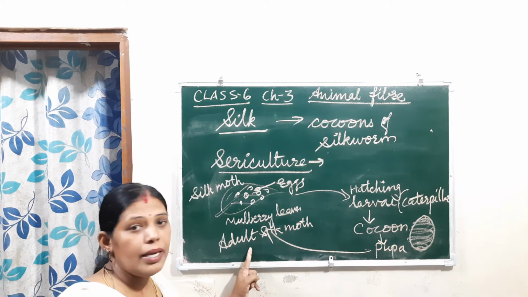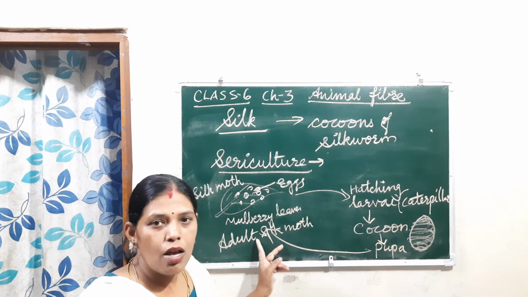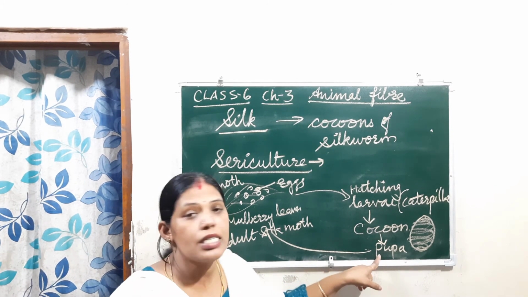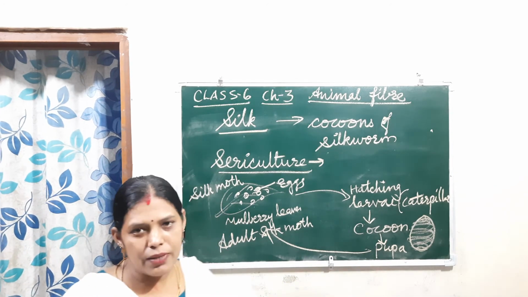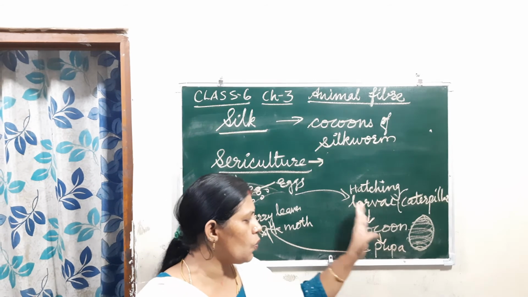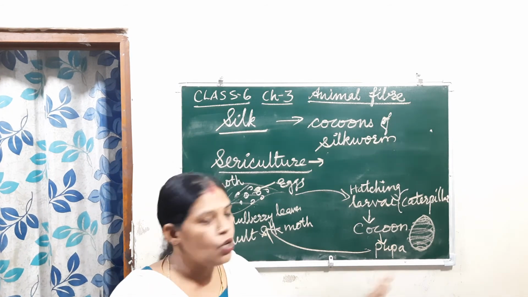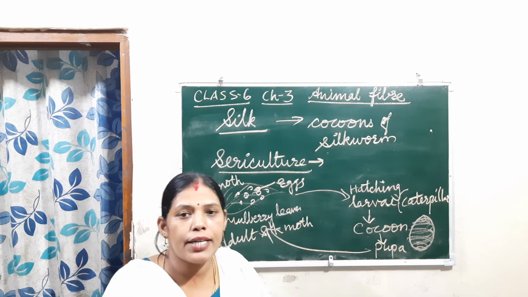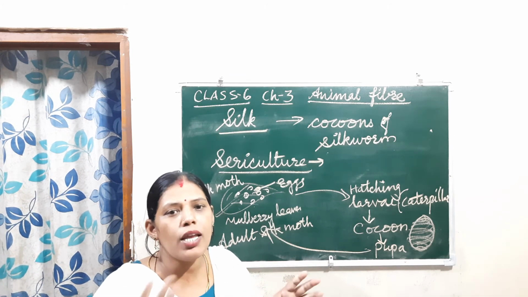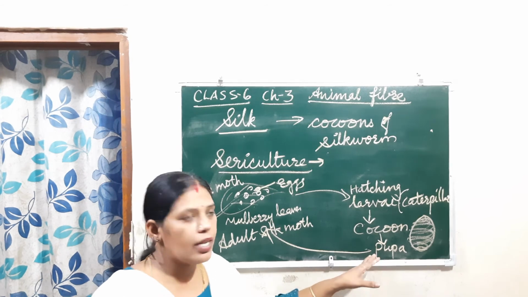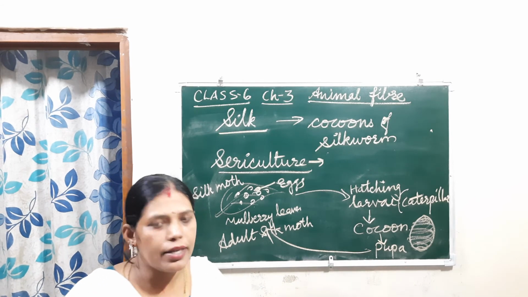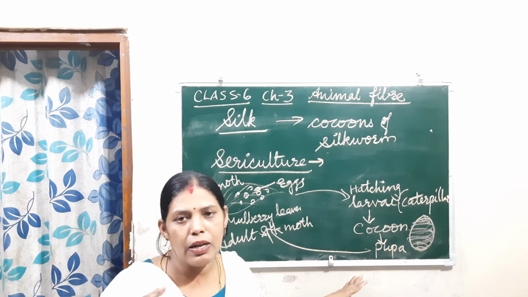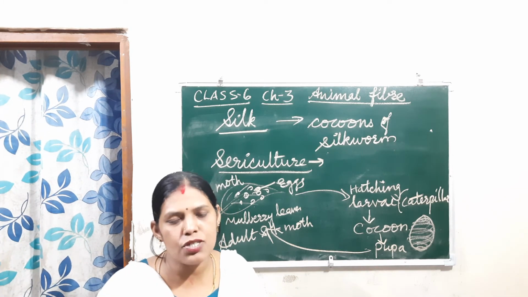Before it becomes a silk moth, before it breaks the layer, we finish the step here. When the cocoon reaches the pupa stage, we collect it and put it inside hot water, or boil it in water. When it is boiled, the larva inside dies. It is killed when the temperature is extra high.